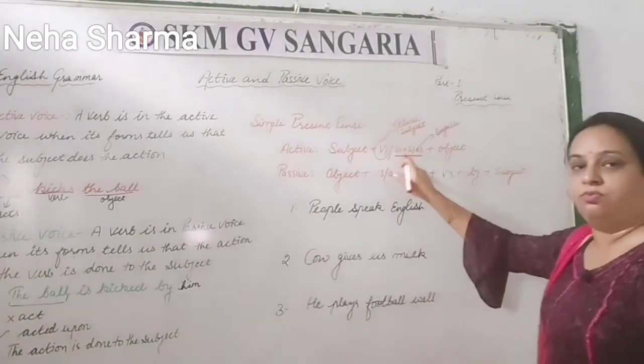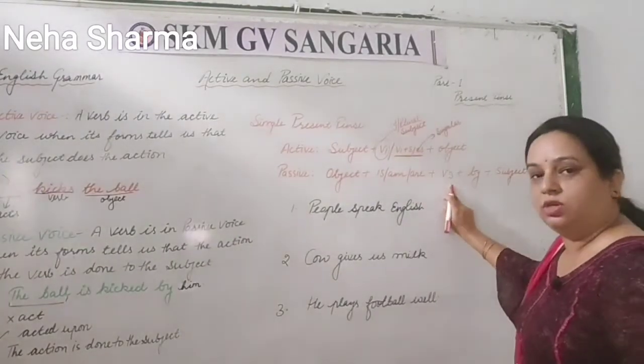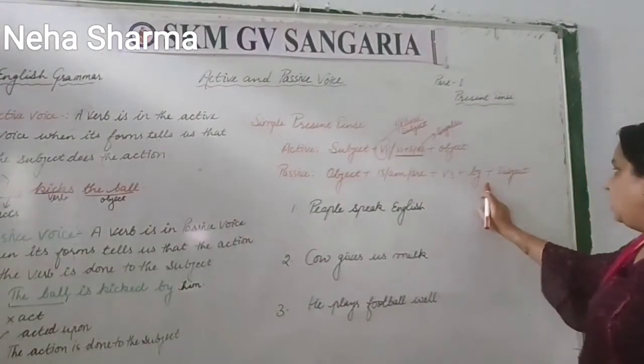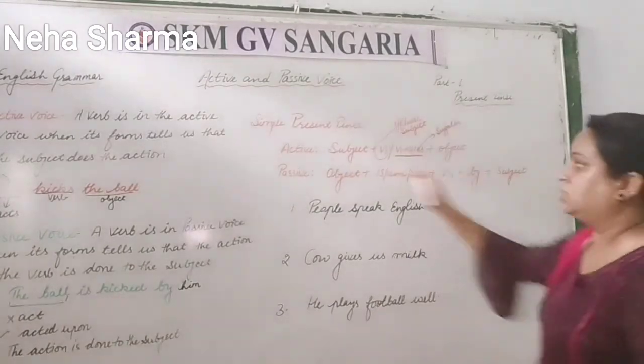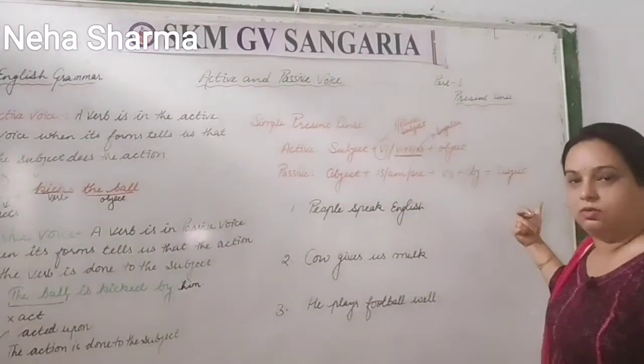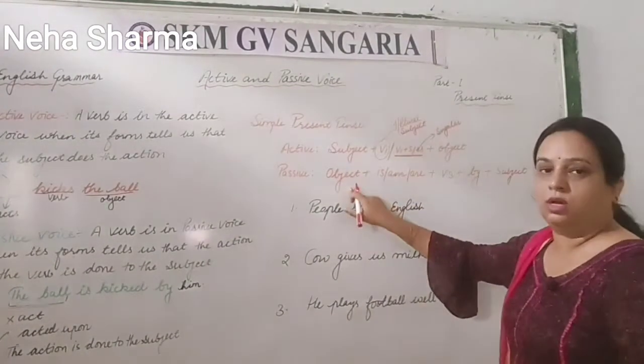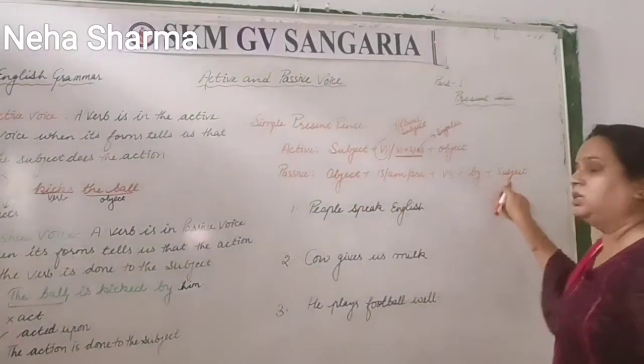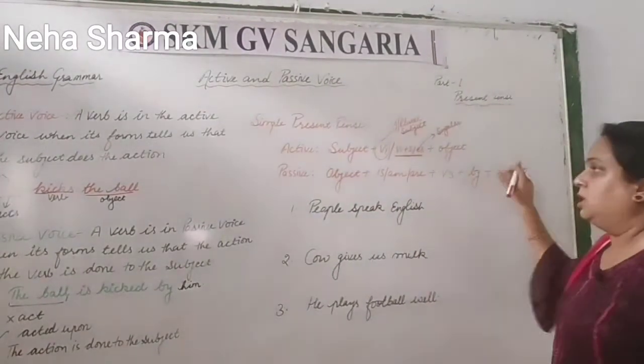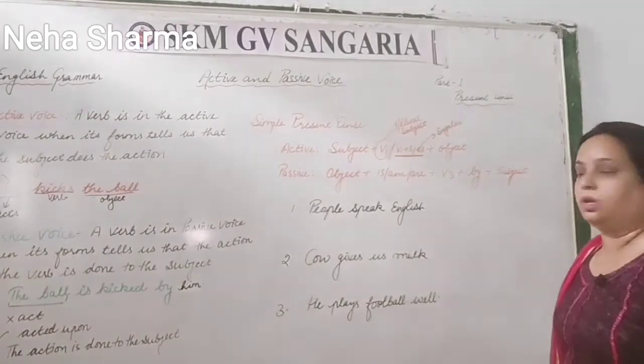The main verb first changes into verb third here, plus by plus subject. So this subject will come here, right? As object comes first, subject will come here.